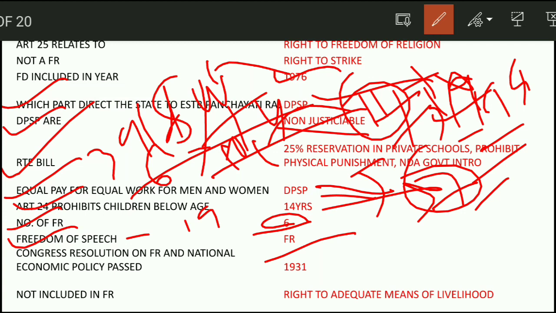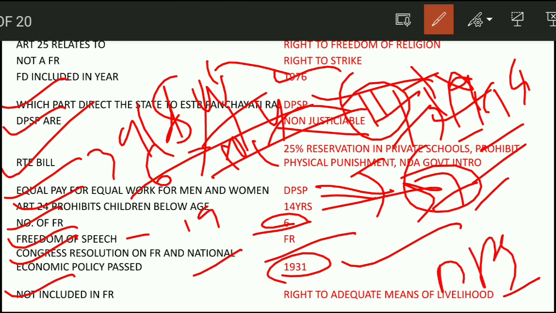Next question. Congress resolution on fundamental rights and national economic policy passed in 1931 was passed in the Karachi session of 1931, and Sardar Patel presided over the session. Next question. Not included in fundamental rights: right to adequate means of livelihood. This is not in fundamental rights, it is in DPSP.